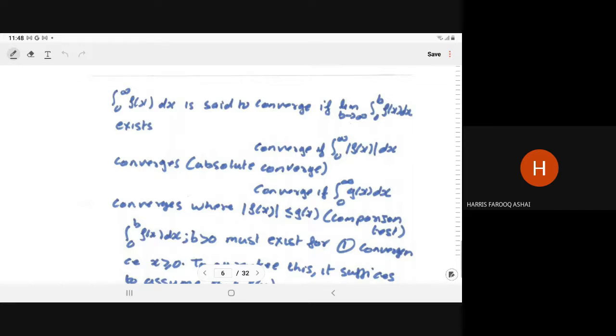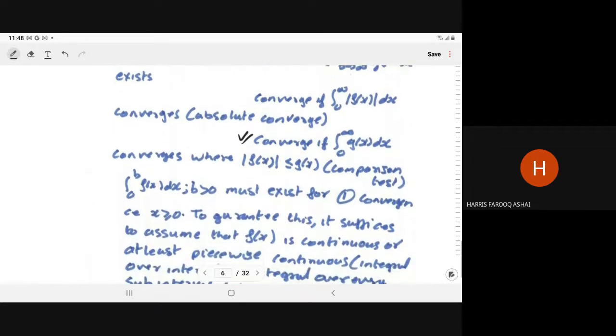So it converges if the integral from 0 to infinity of g(x) dx converges, where g(x) must be greater than or equal to mod of f(x). So, by the comparison test.